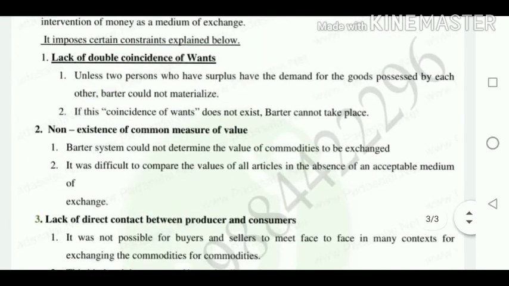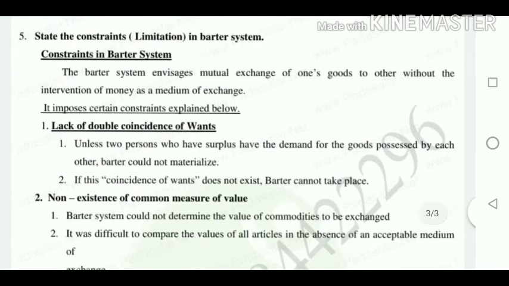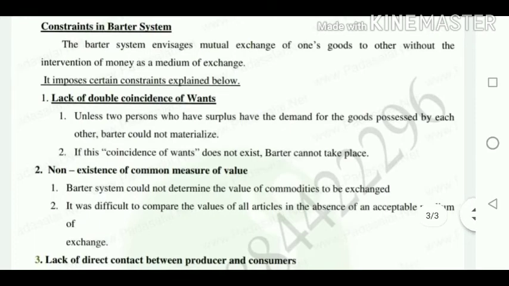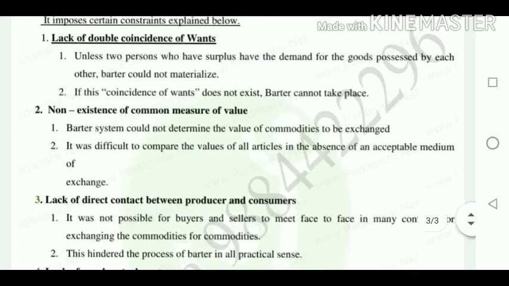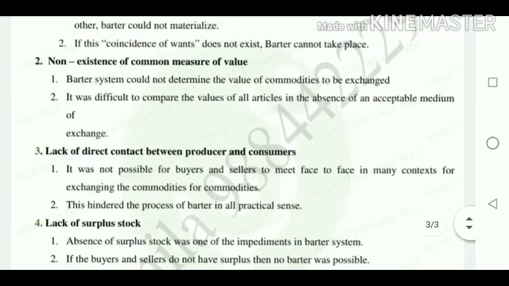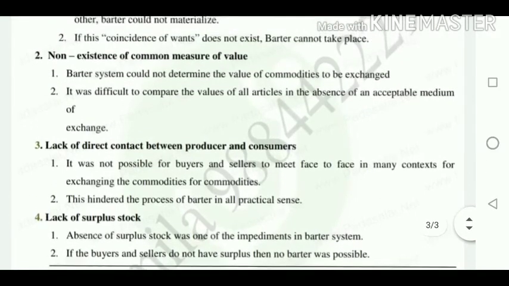Okay, so these are the points relating to the limitations, that is, constraints in the barter system. The barter system envisages mutual exchange of goods without the invention of a medium of exchange such as money. Then they said about the limitations of barter system: lack of double coincidence of wants, non-existence of common measures of value, lack of direct contact between the producer and the consumer, and lack of surplus of stock. So these are the 5 points relating to those things.